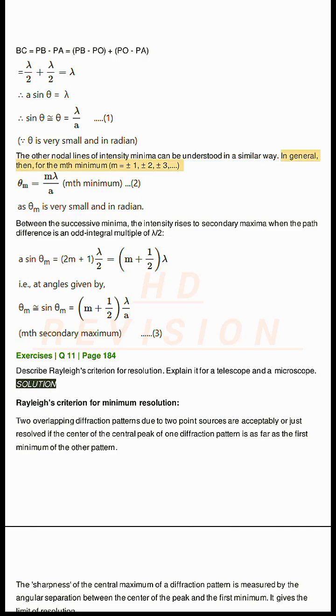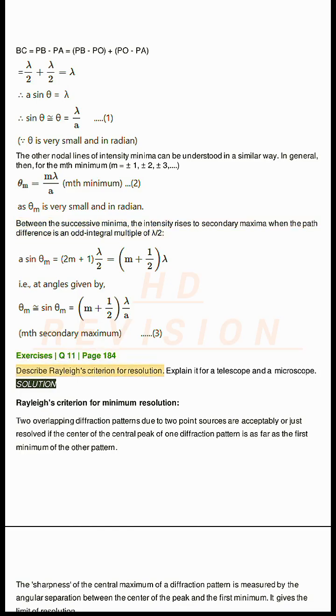In general, then, for the mth minimum, m equals plus or minus 1, plus or minus 2, plus or minus 3. Between the successive minima, the intensity rises to secondary maxima when the path difference is an odd integral multiple of lambda/2.